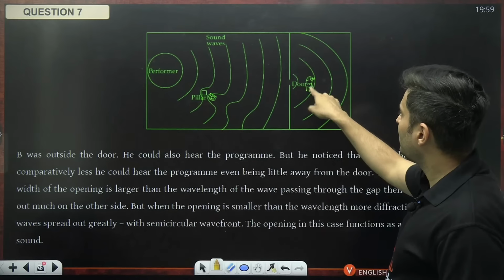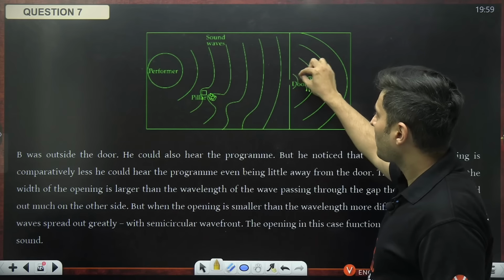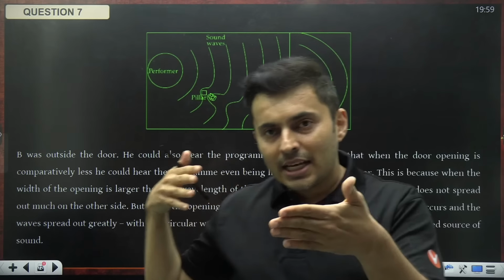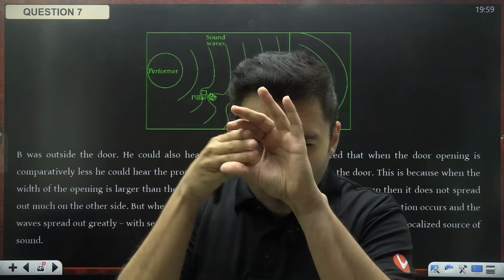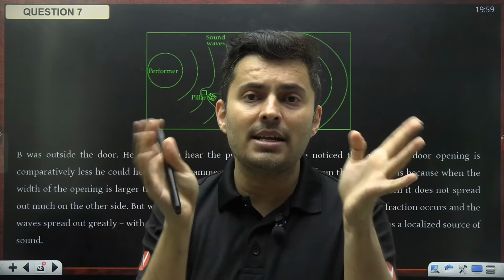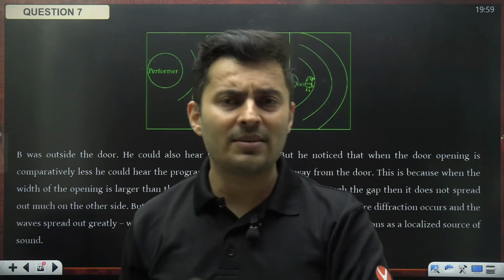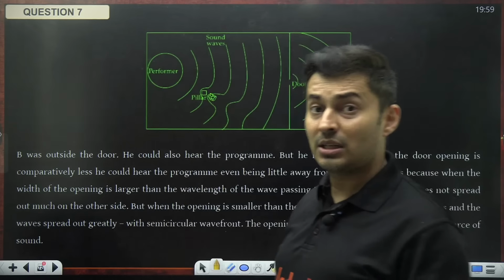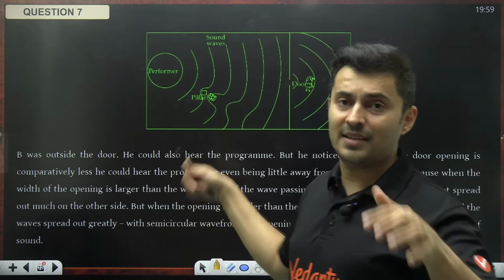And there is this other friend outside the door, there is a small opening. So whenever any kind of wave hits an obstacle or goes through an opening, it spreads. That spreading is called diffraction. You have studied diffraction in light, but diffraction in sound is also possible. Diffraction in sound is not in the syllabus, but it's there as a case study.